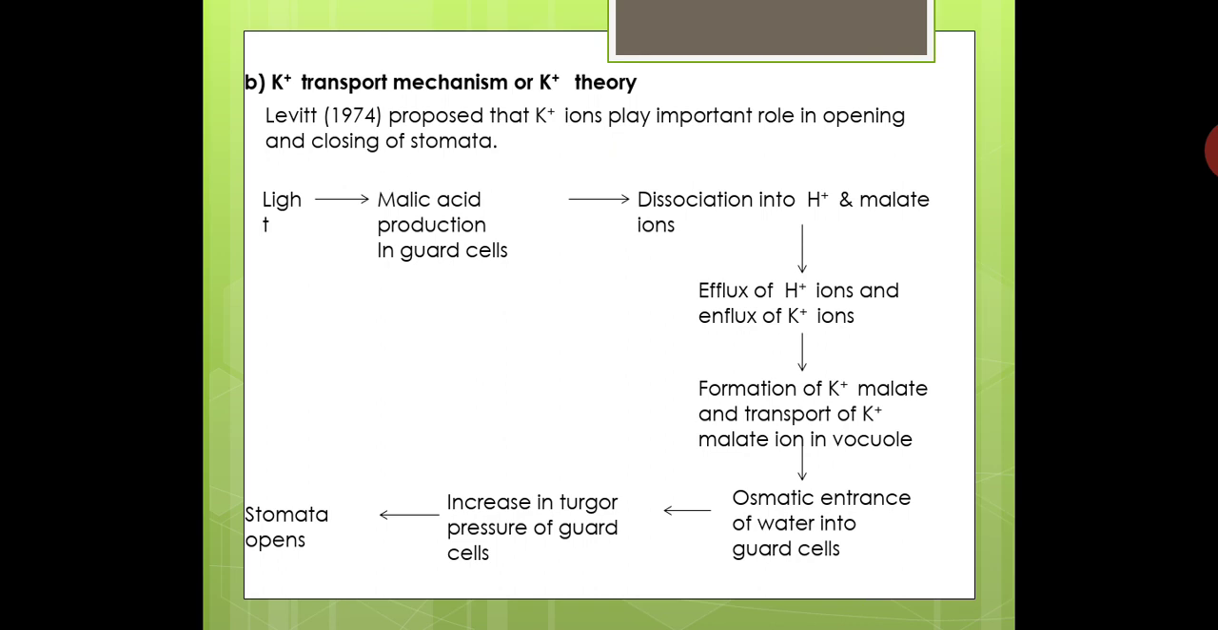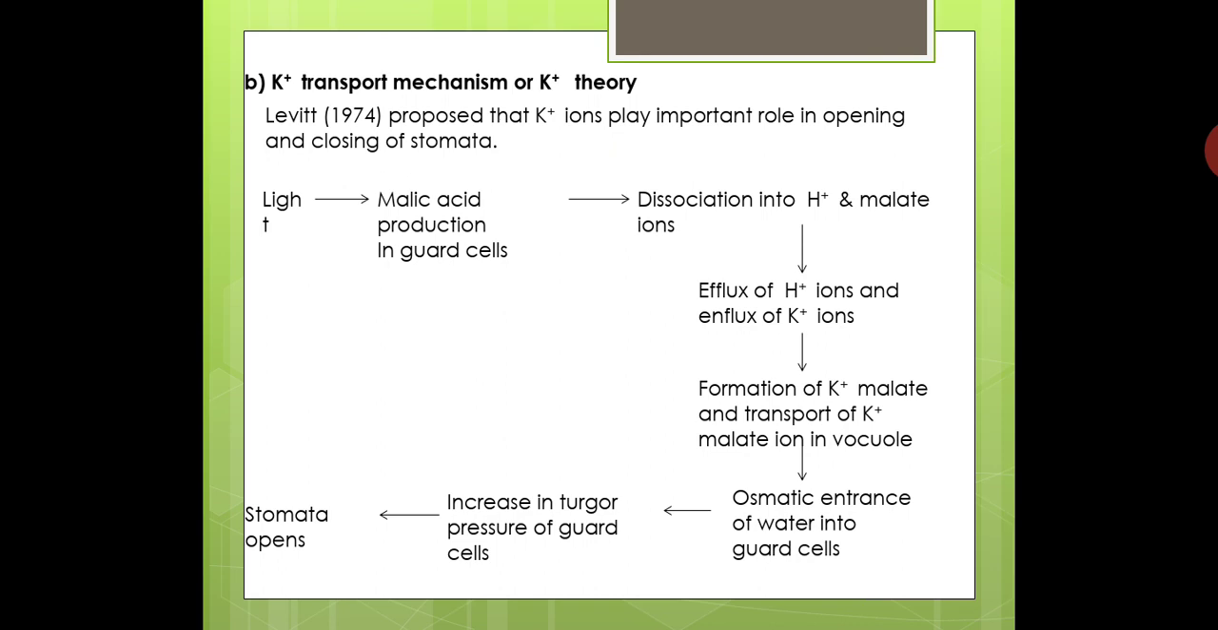So what happens due to the influx of potassium ions? Potassium malate is formed, and this potassium malate gets transported to the vacuoles in the guard cells. As this potassium malate is osmotically active, it increases the osmotic pressure of the guard cells. So osmotic entrance of water into the guard cell takes place due to potassium malate. And then in the next stage, turgor pressure of the guard cells increases due to endosmosis or entry of water into the guard cells.